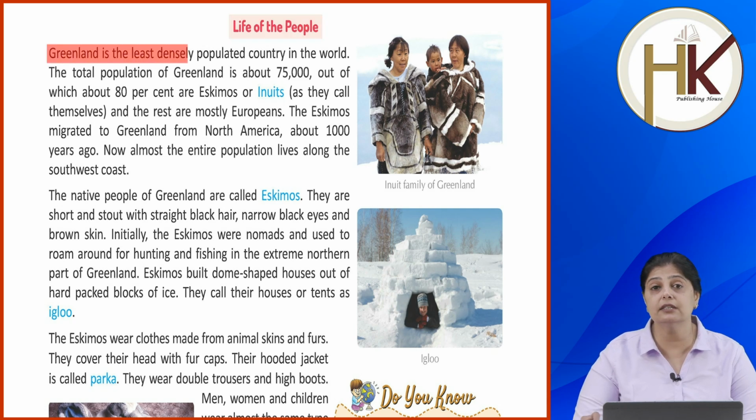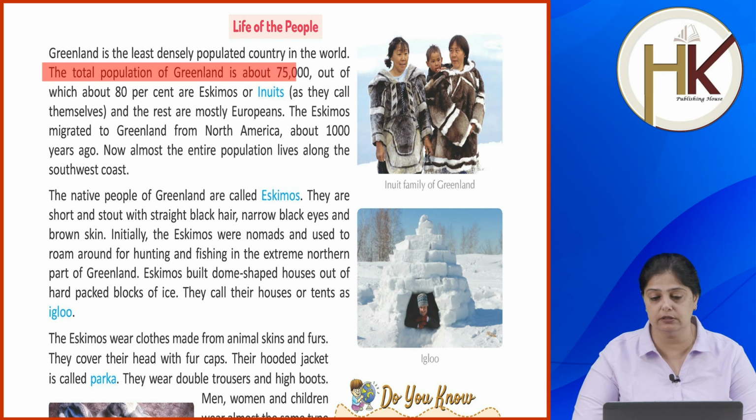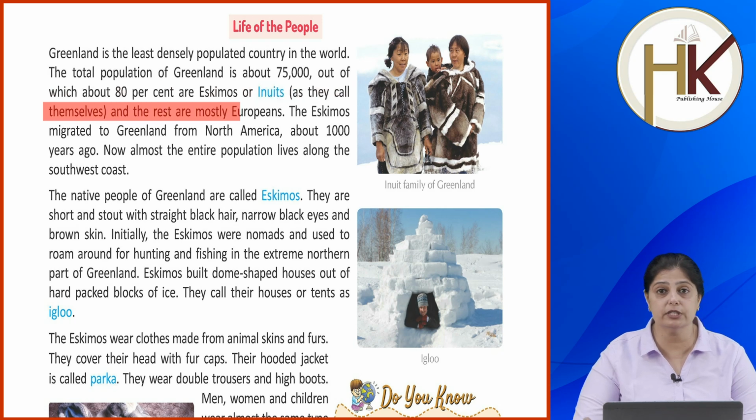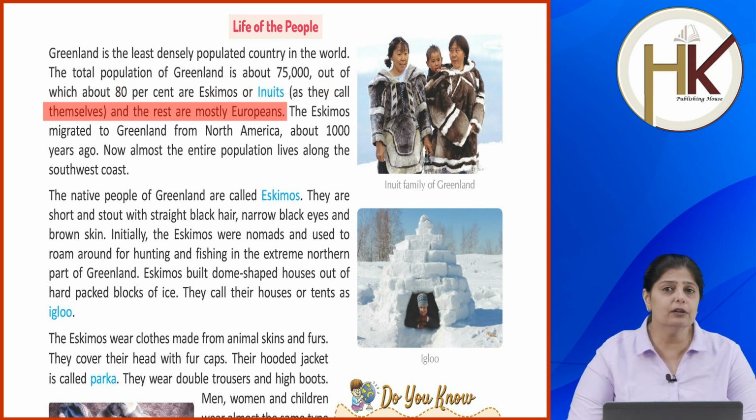Greenland is the least densely populated country in the world. So सबसे कम population कहाँ पे है? तो Greenland में, okay. The total population of Greenland is about 75,000, out of which 80% are Eskimos or Inuits as they call themselves, and the rest are mostly Europeans. So उसकी पॉपुलेशन, ओके, ग्रीनलैंड की पॉपुलेशन सिर्फ 75,000 है.